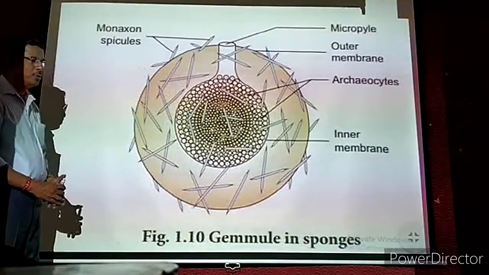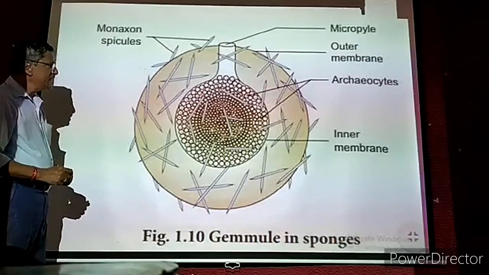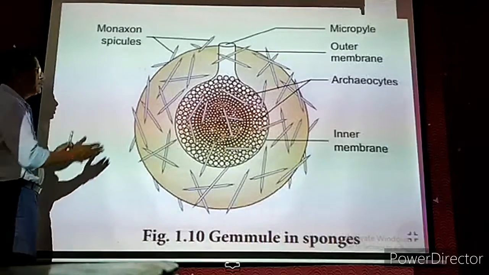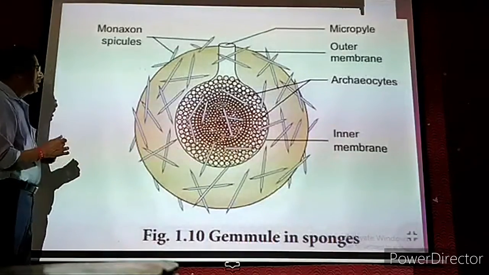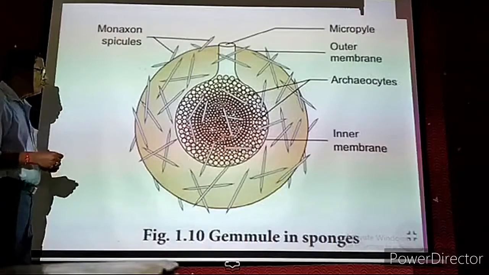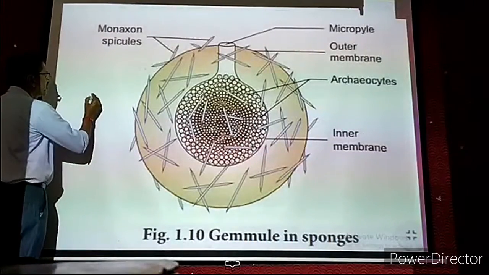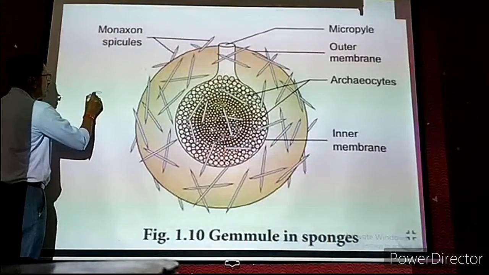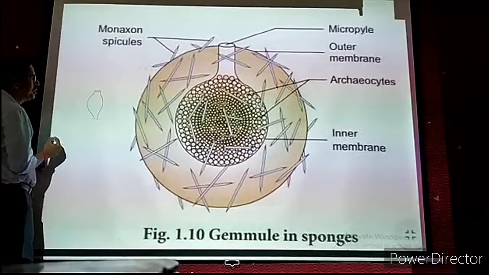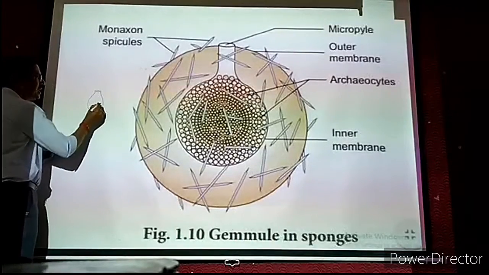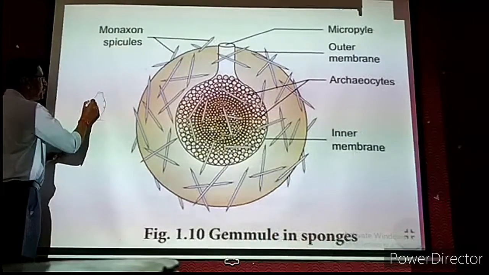Now what actually is the gemmule? It is also called the internal bud. Now what is this internal bud? How is it formed? Now the sponge is flask shaped, already we have studied, or vase shaped. Now it has a cavity inside the body. This is the small diagrammatic representation I am drawing. Now this is the sponge. It is attached to the bottom. Here one cavity is there. Inside the cavity, small spherical ball-like structures will be produced.